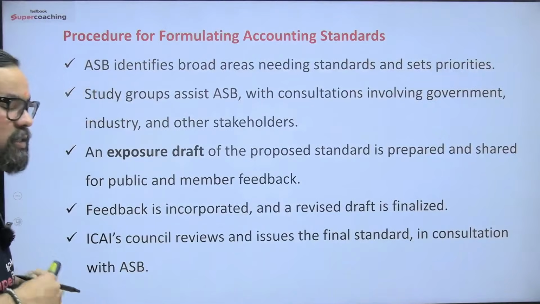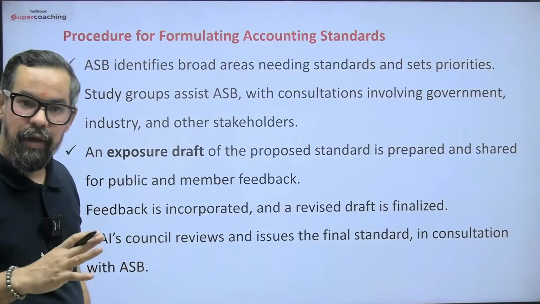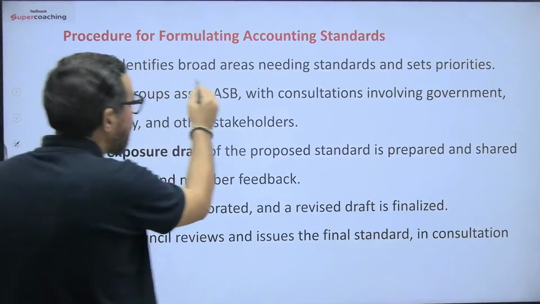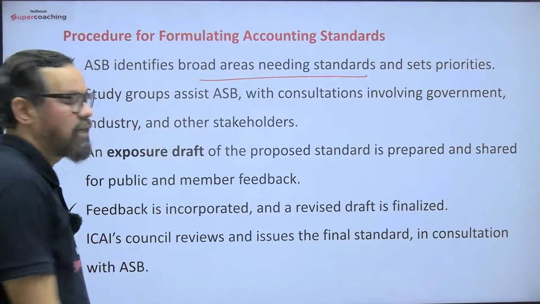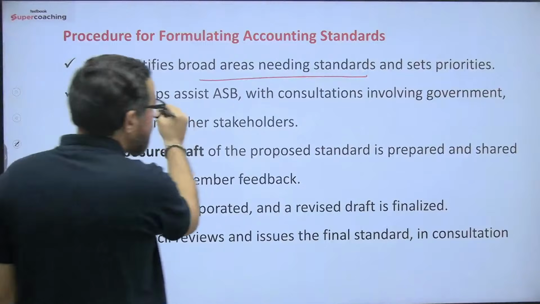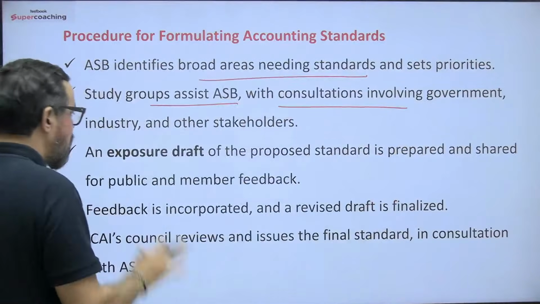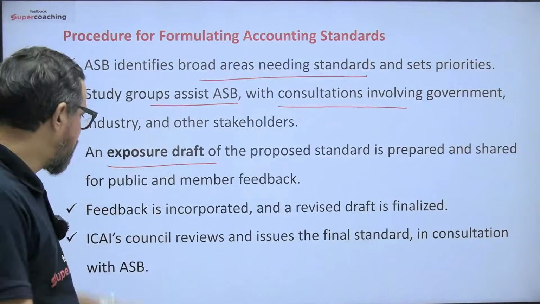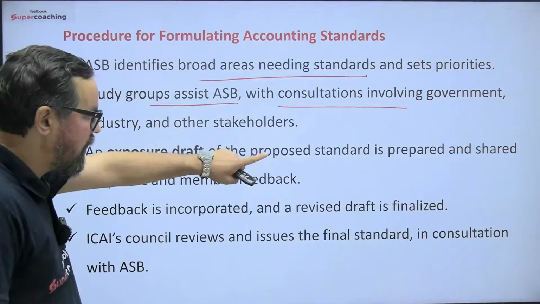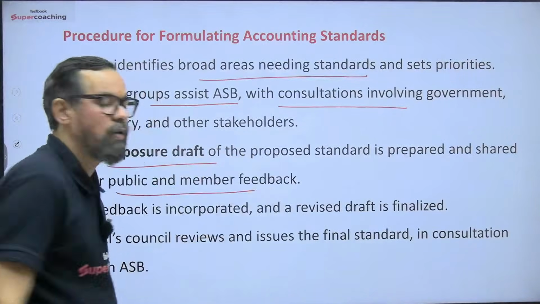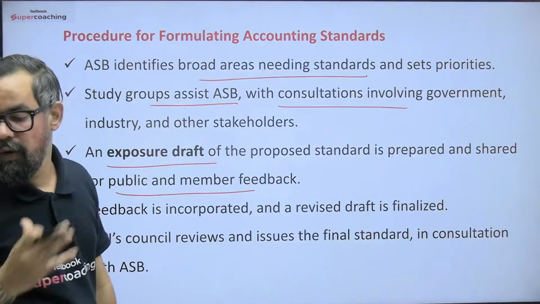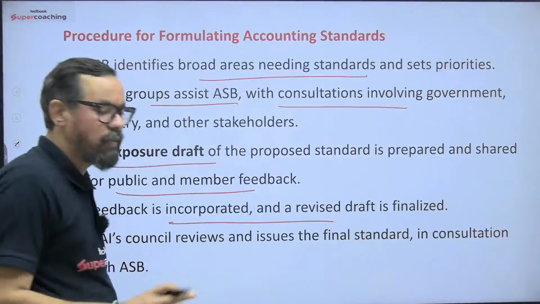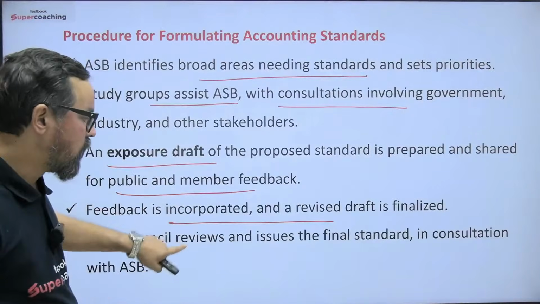First, ASB researches different areas, they take feedback from different industry experts, so they identify broad areas needing standards and set priorities. Study groups assist ASB with consultation involving government, industry and other stakeholders. Then they design an exposure draft of the proposed standard, which is prepared and shared with the public and members for feedback: what are your ideas around this new accounting standard? Whatever feedback is provided by the public or other stakeholders, we will incorporate.